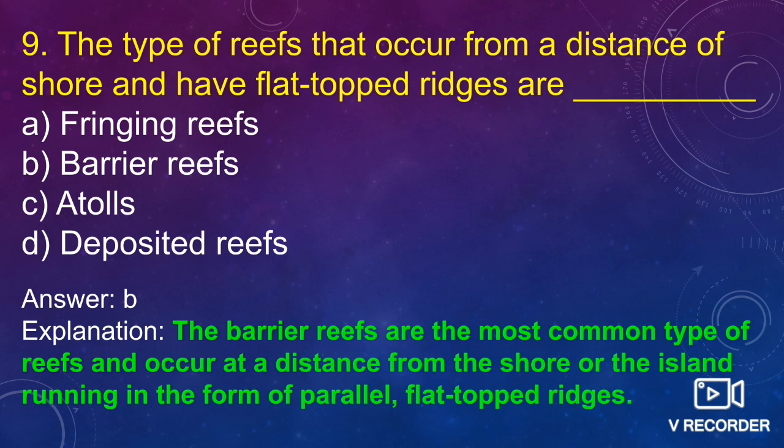The Great Barrier Reef along the northeast coast of Australia is the famous and best example of a barrier reef. Barrier reefs are the most common type of reefs and occur at a distance from the shore or the island, running parallel as flat-topped ridges. So that is the barrier reef.